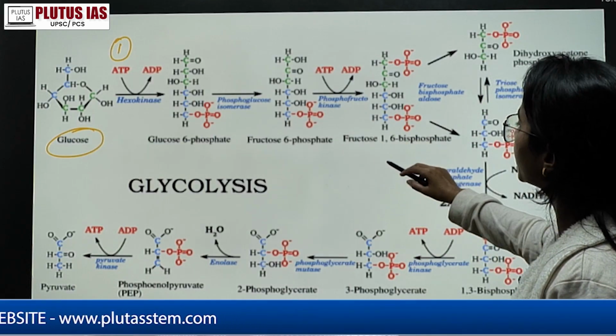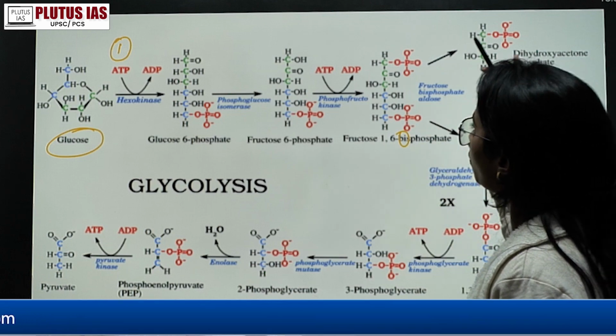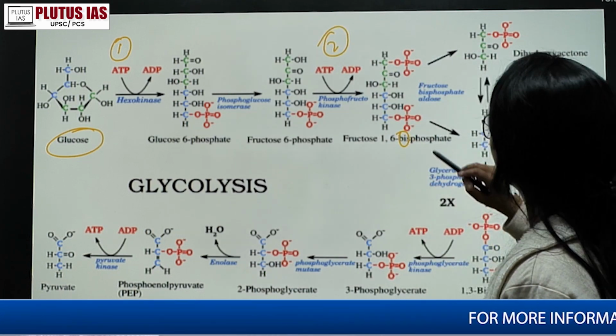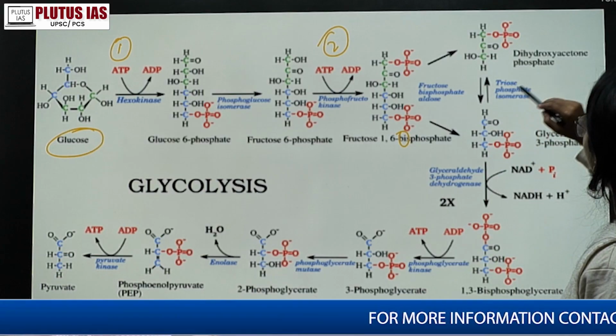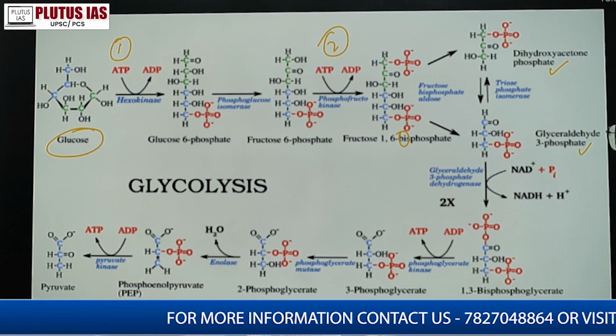Fructose 6 phosphate is converting into the fructose 1,6 biphosphate. That means a phosphate is adding at number 1. So यहाँ पे this is second use of the ATP molecule. Then that fructose 1,6 biphosphate makes the dihydroxyacetone phosphate and glyceraldehyde 3 phosphate, right?